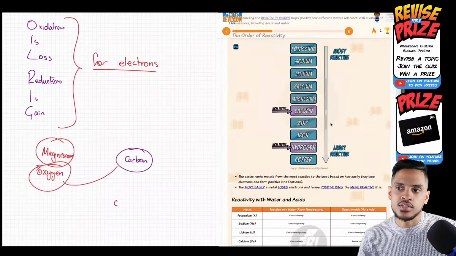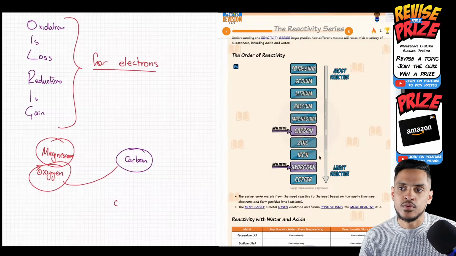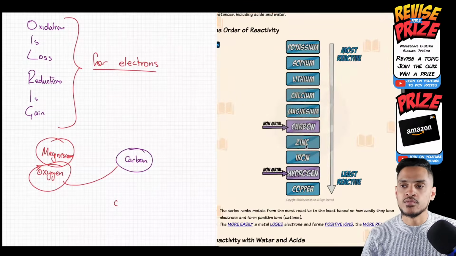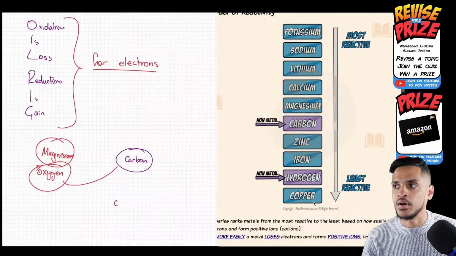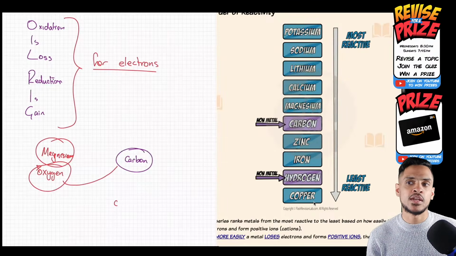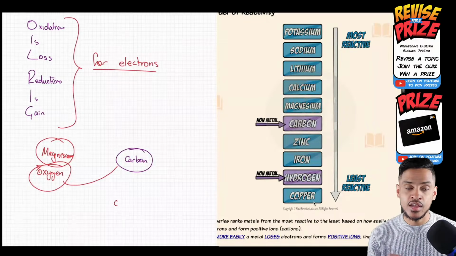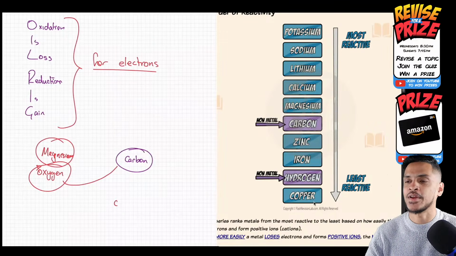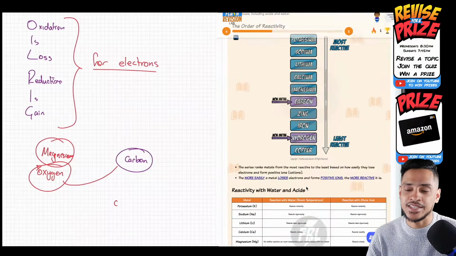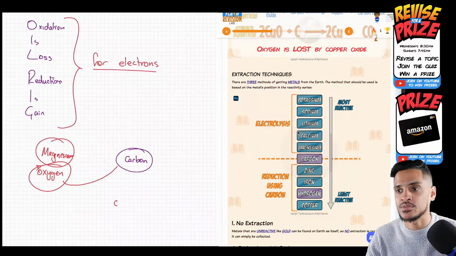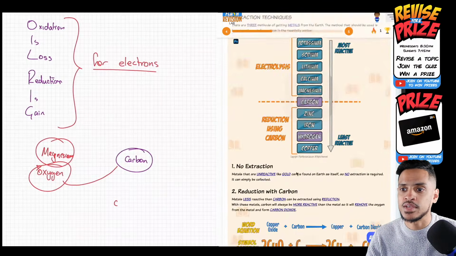We don't want to use electrolysis, though. Why can't we just use electrolysis for all of these? Why do you think we would rather use reduction? For zinc, iron, and copper, we could use electrolysis if we really wanted to. I would think it would make things much simpler. Exactly, it's too expensive. Electrolysis, it's in the name, uses electricity, and electricity is very expensive. So it's not the ideal way to do it. But if you do have an element that's more reactive than carbon, then you use electrolysis.